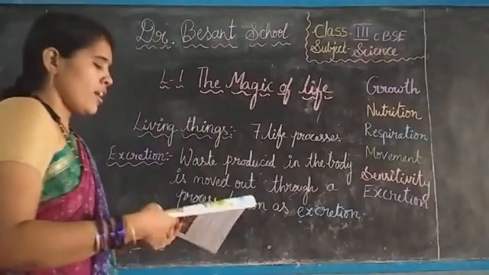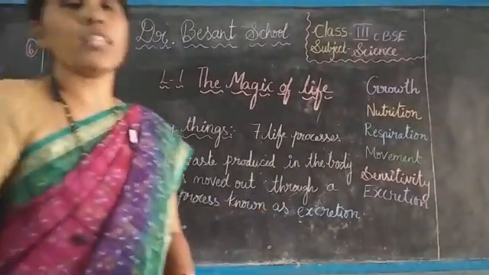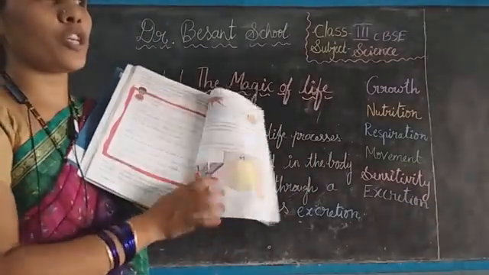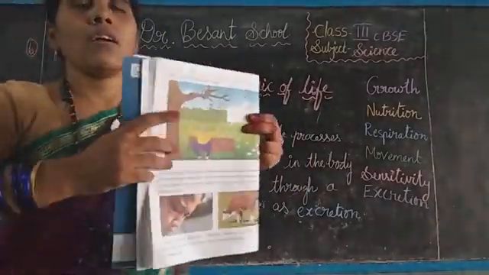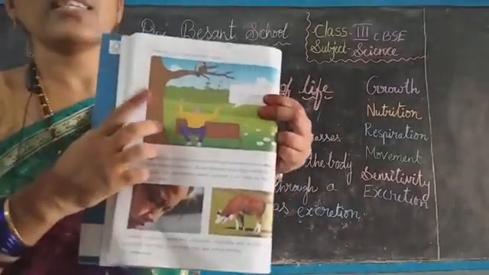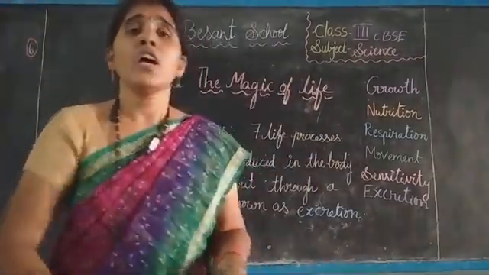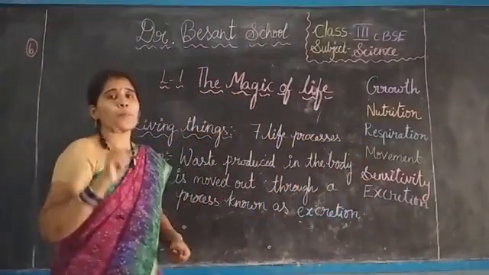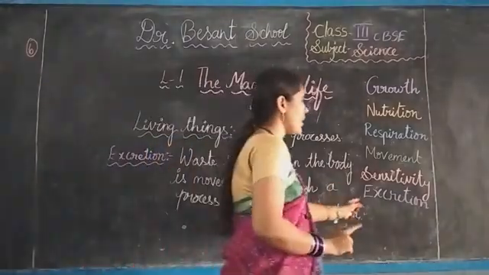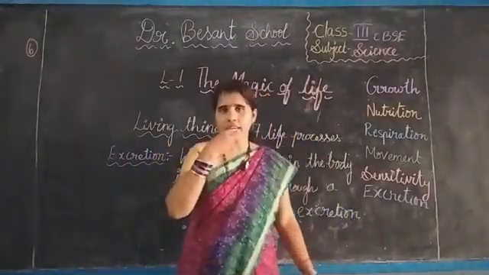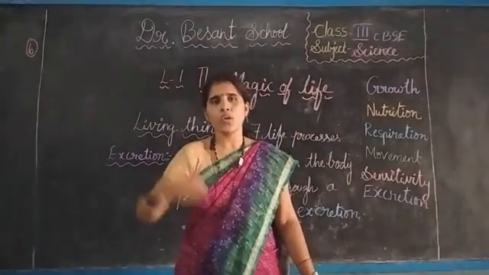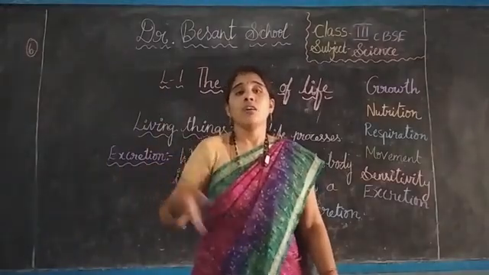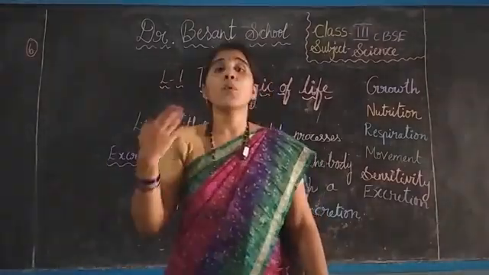Okay children, now see here in both the images we have seen the activity: where the boy is showing to his mother and what happened to the man, isn't it? Means every living thing, not only these 5, along with this one more process should be there, that is excretion. When we are taking food, we are getting energy, we are growing, but the wastage which is there in our stomach should be moved out, isn't it? It should be moved out.